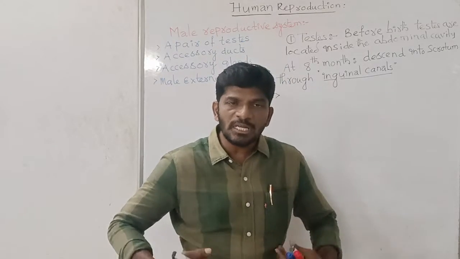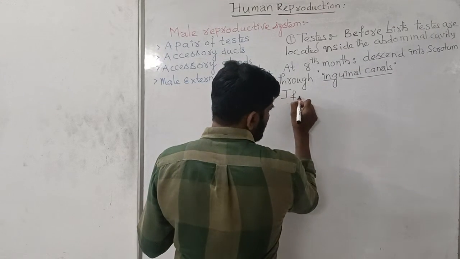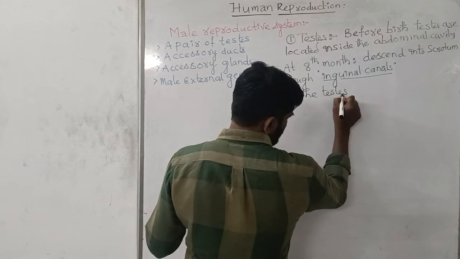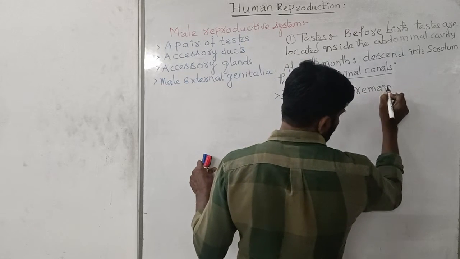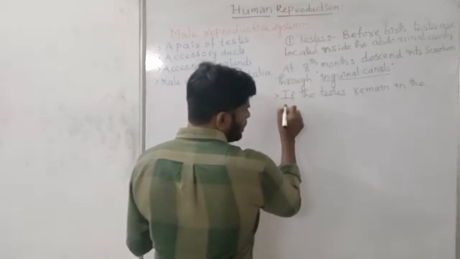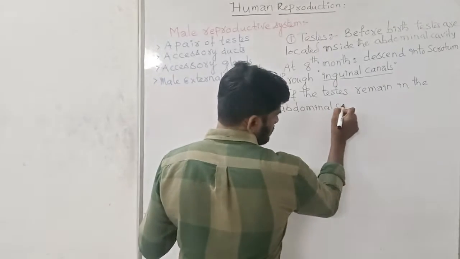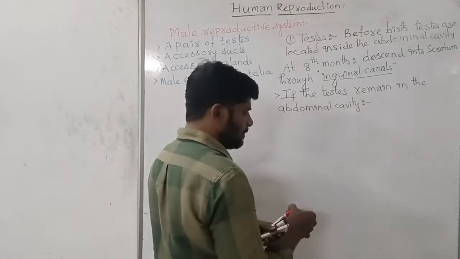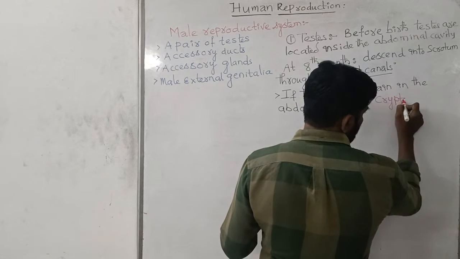They retain in the abdominal cavity, and that abnormality is called as cryptorchidism.